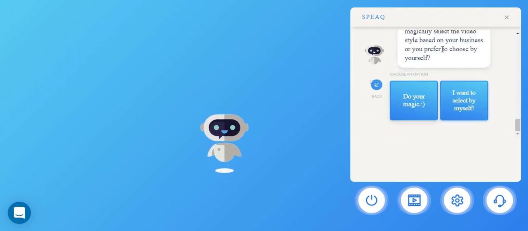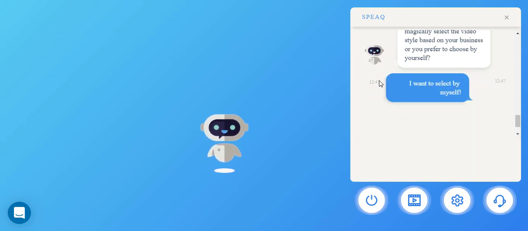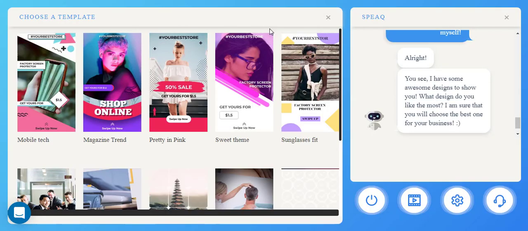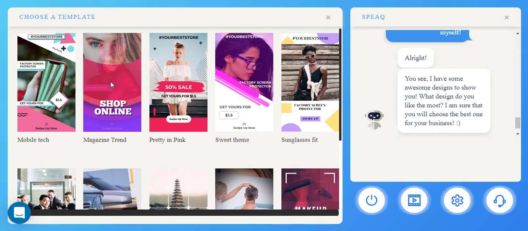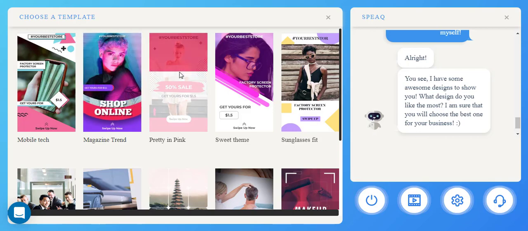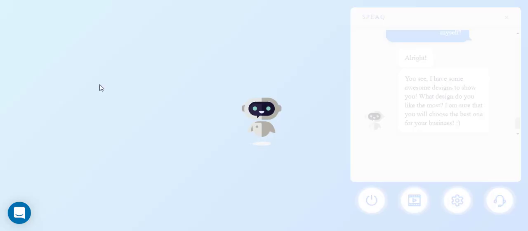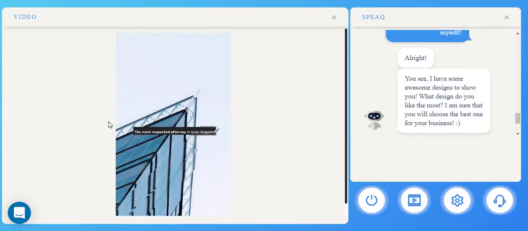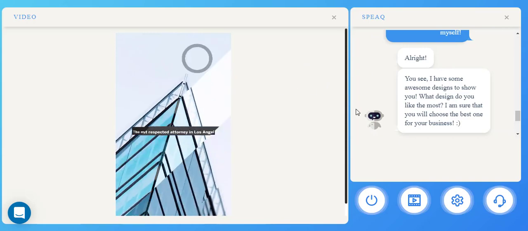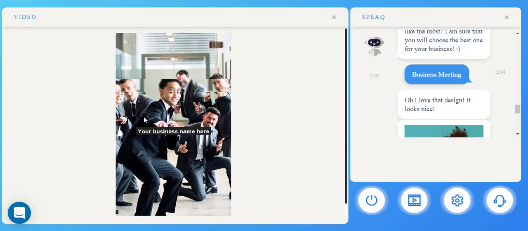Next it will ask you, do you want the video created automatically or do you want to do it yourself? I'm going to click on do it myself because I want to show you the templates, which will appear right over here on the left hand side, and if you hover over them you can see the little preview like this one. So I'm going to scroll down and click on this business meeting because I chose business niche. Then it will high-five you.